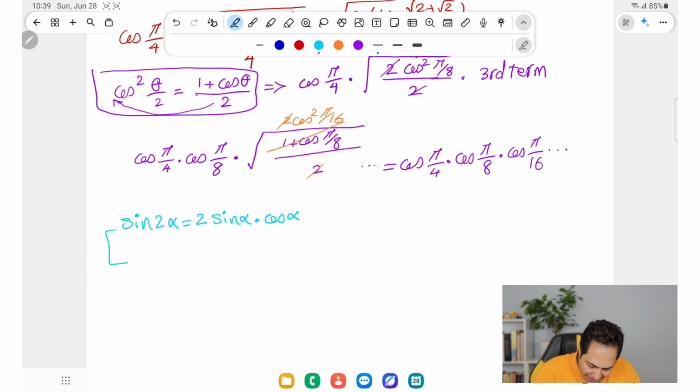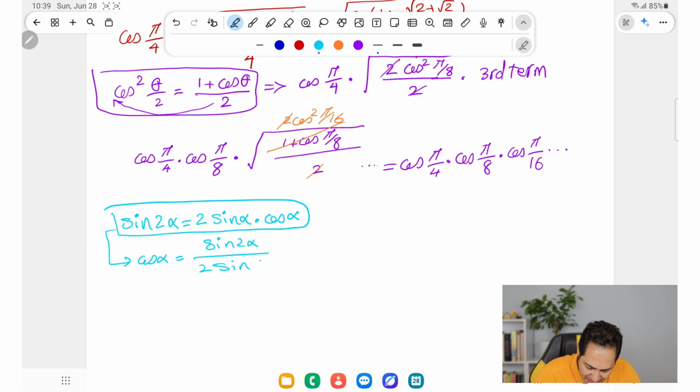This is the third identity we're using here. If I rearrange, cosine of alpha is going to be sine of 2 times alpha over 2 times sine of alpha. So I'm going to replace every term in this series with what I have here.